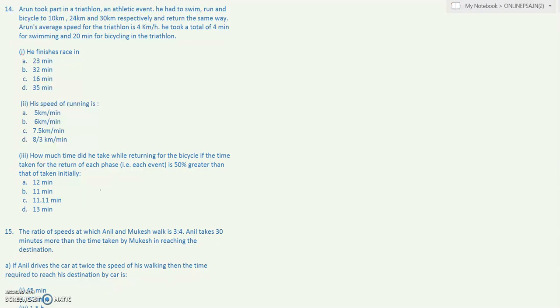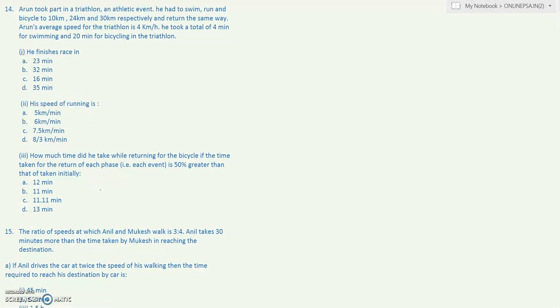We have taken a couple of questions today, another set of standard questions you may call, and we will read them through and try to approach them. This will help you consolidate your learnings of time, speed and distance. So let us start with the first question.